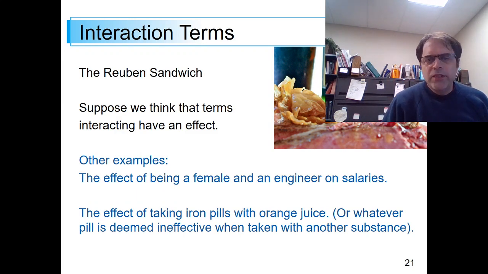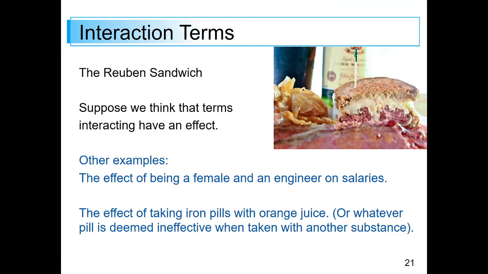Okay, so let's just talk about the Reuben sandwich. This is my personal preference, so you don't have to agree with me. But the Reuben sandwich has rye bread, I don't like. Sauerkraut, I don't really like. Corned beef, I don't really like. But you put them all together with the cheese, and I really like a Reuben sandwich. And so some things may not work so well together apart, but together there's something that happens.